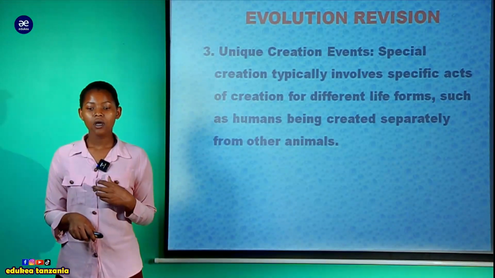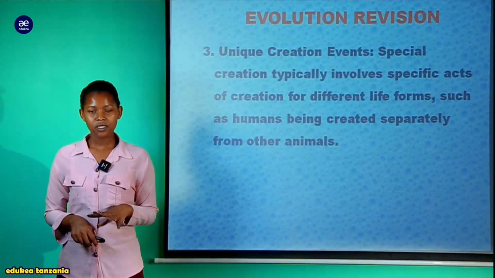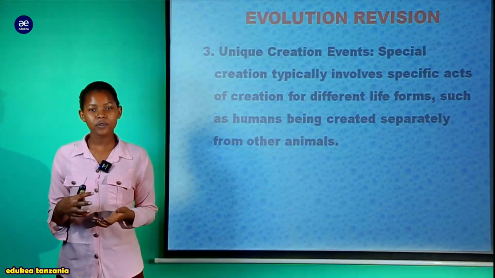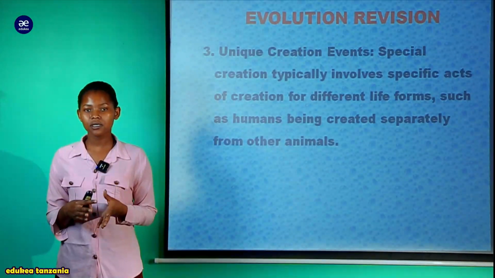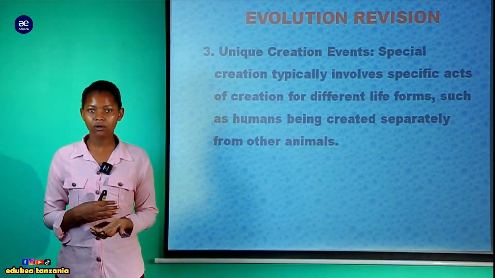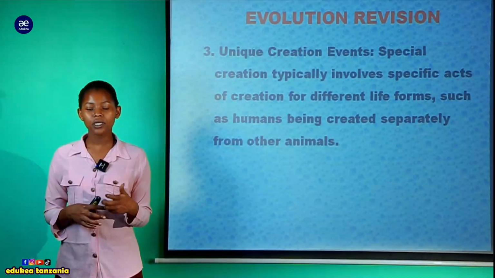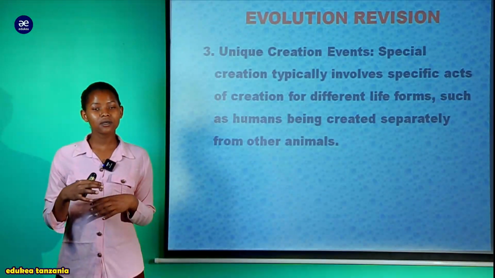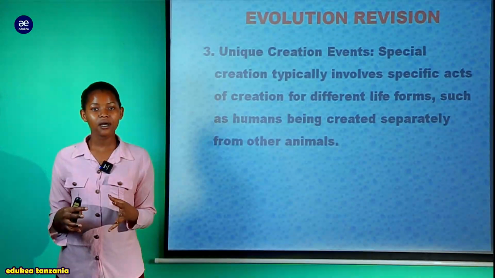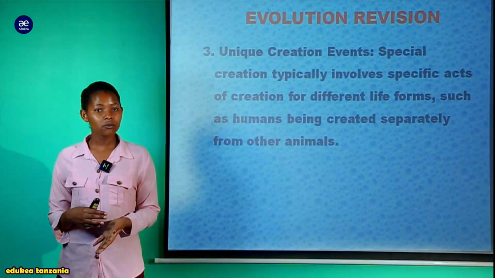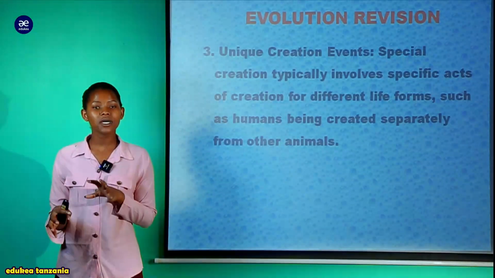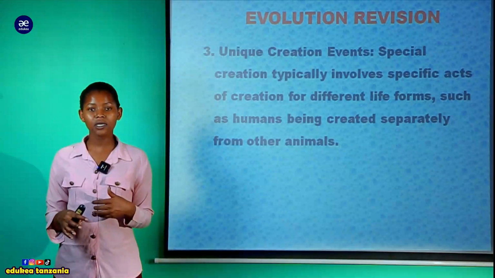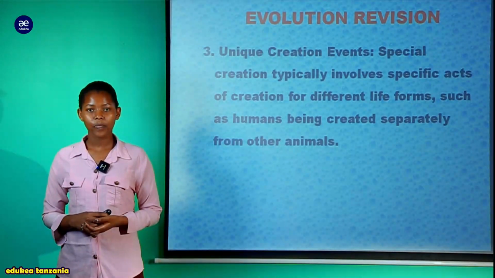It means that according to the special creation theory, not all life forms in the universe were created at one time or in one day, but there were unique creation events, meaning that most species were created on their own day. As you can see, even human beings seem to have been created on their own day. So there is the idea of unique creation events.